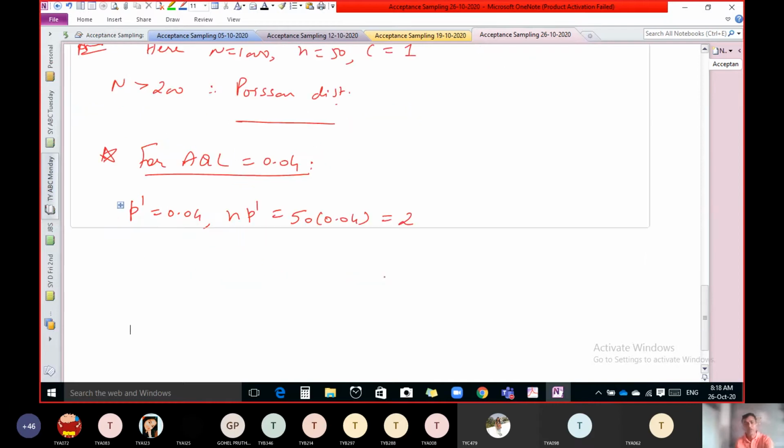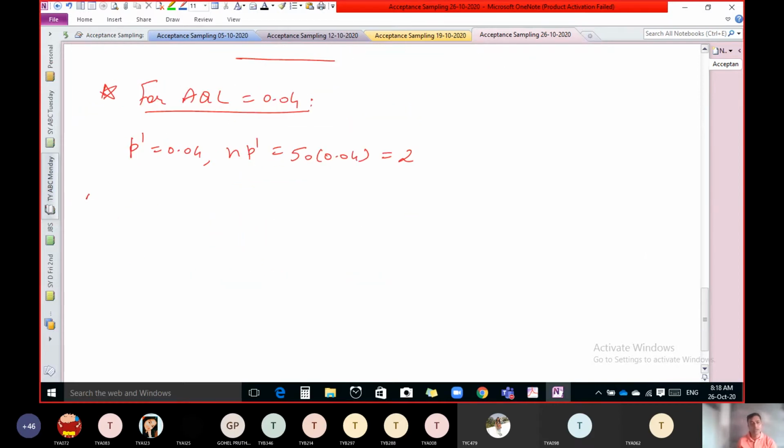Now use the formula, e raised to minus n